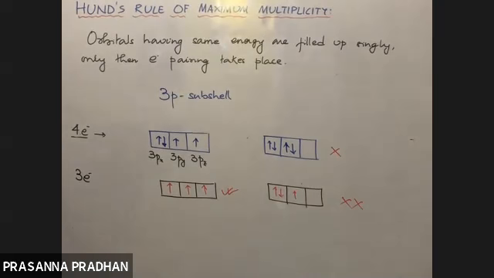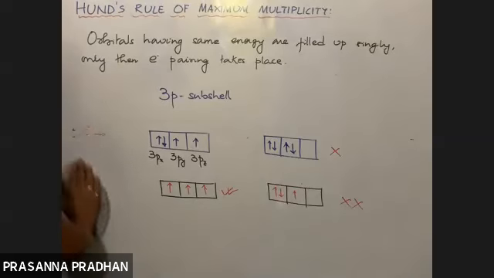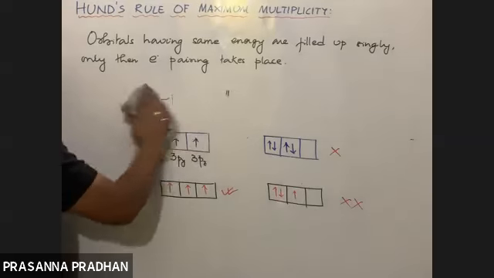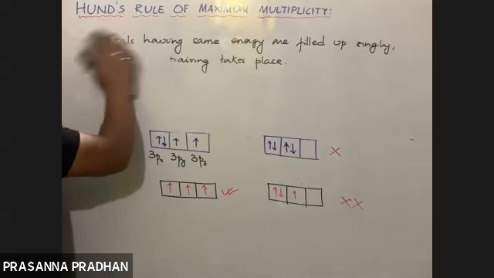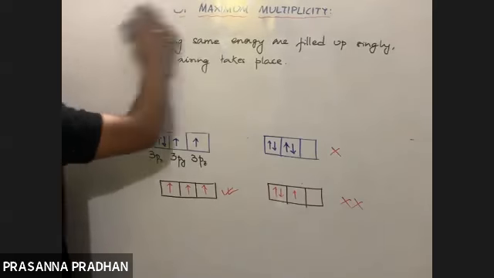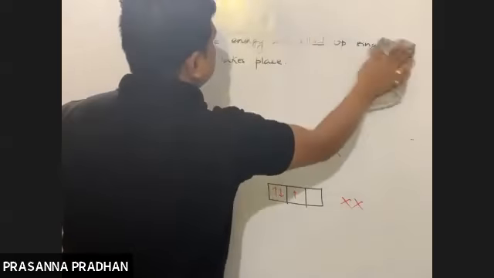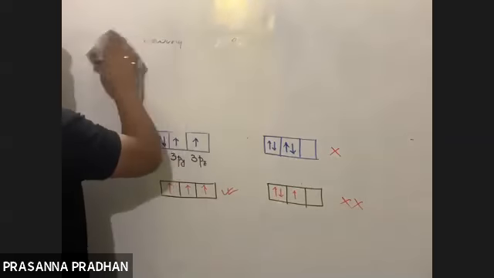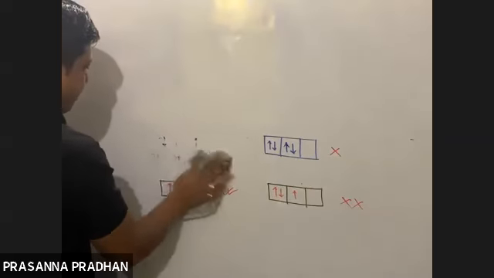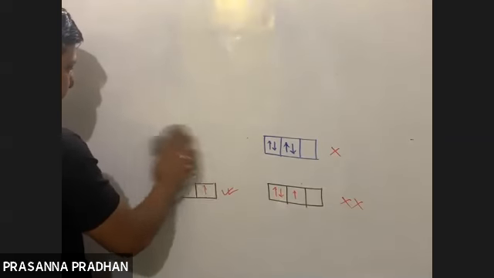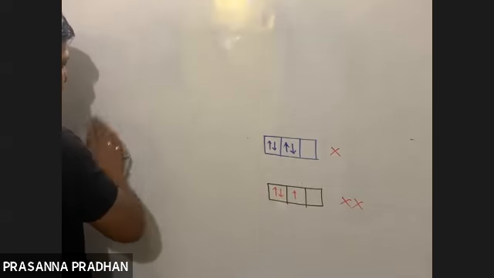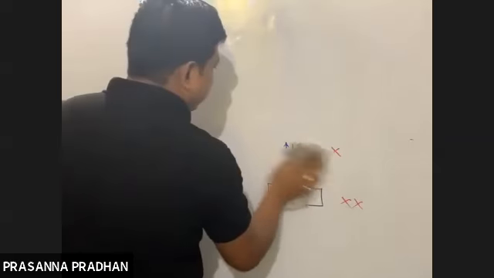Now using this set of principles, we are in a position to write down the electronic configuration of atoms. Okay. So have you learned in your school how to write down the electronic configuration?